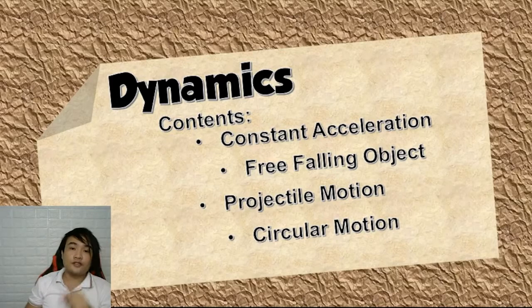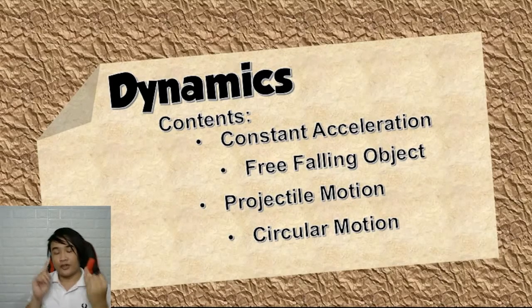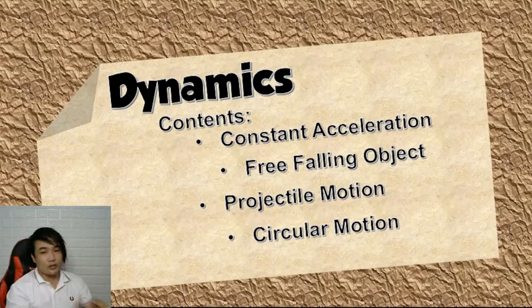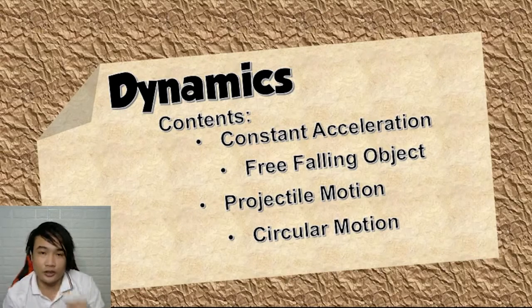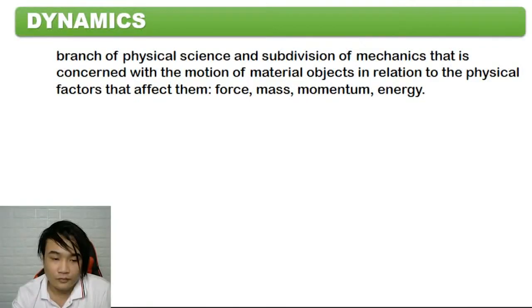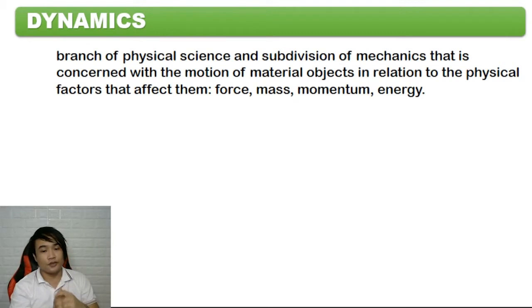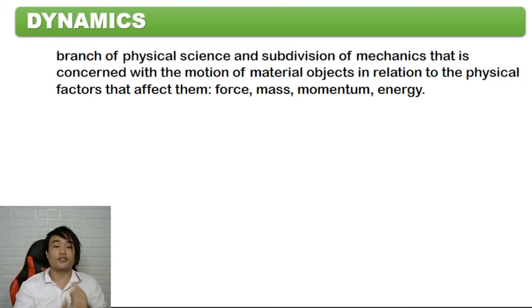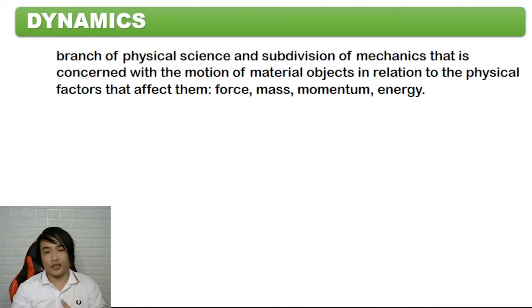So, the content of this video is all about constant acceleration, free-falling objects, projectile motion, and circular motion. To start with, let's define dynamics. What is dynamics? Dynamics is a branch of physical science and subdivision of mechanics that is concerned with the motion of material objects in relation to the physical factors that affect them. For example, force, mass, momentum, and energy.